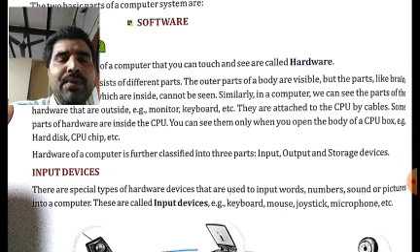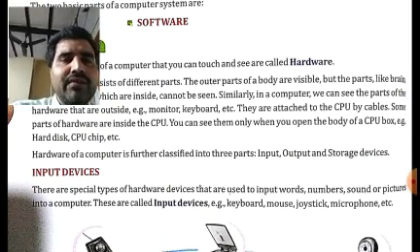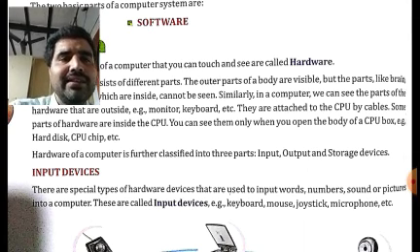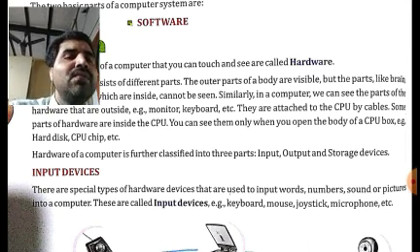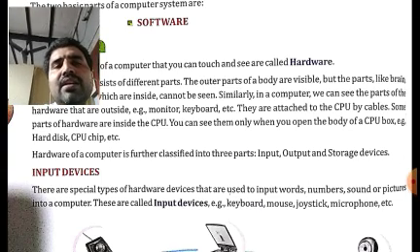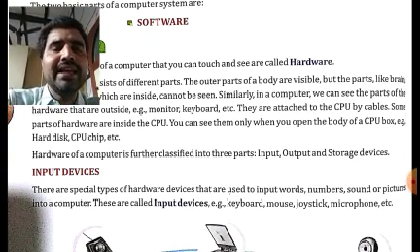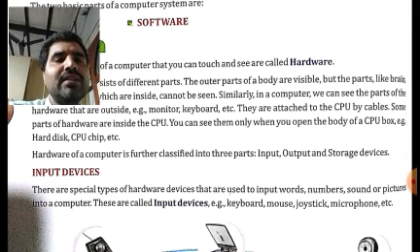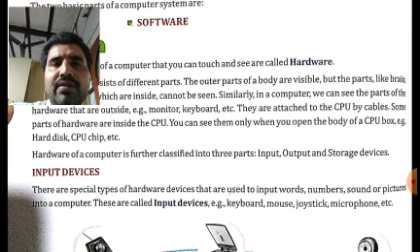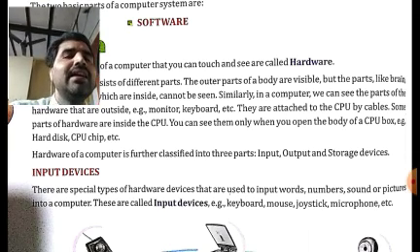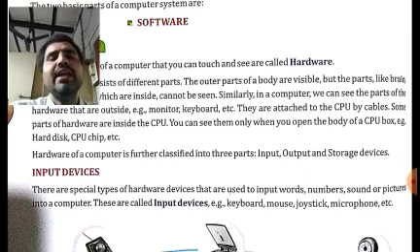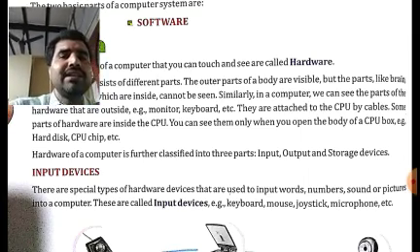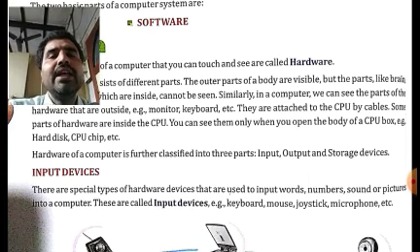Now you can see the input devices is given over here. So what is the definition of input device? Input devices are special types of hardware devices that are used to input words, numbers, sound, or pictures into a computer. So what type of question can I ask from here? I can ask, dash are special types of hardware devices that are used to input words, numbers, sound, or pictures into a computer. What answer will you give here? The answer you will give here is the input device.